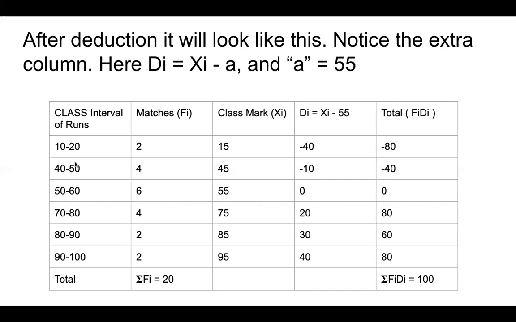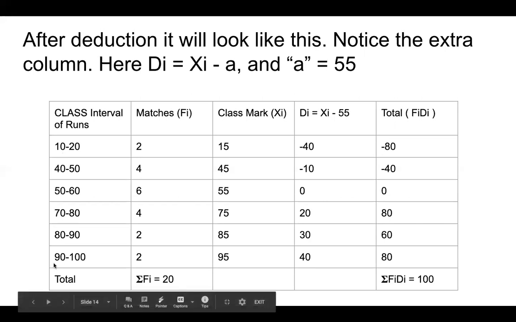So 20 minus 10 is 10, 50 minus 40 is 10, 60 minus 50 is also 10. Similarly, 70 minus 60 is 10, 80 minus 70 is 10, 90 minus 80 is 10, 100 minus 90 is 10. So the class size is 10.